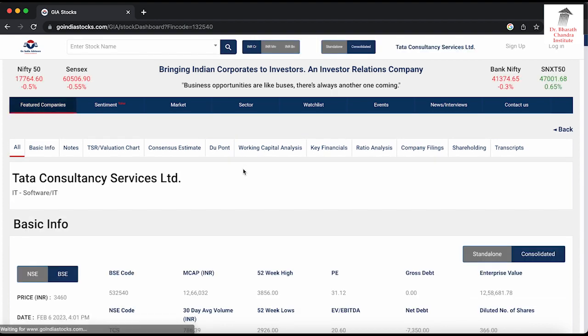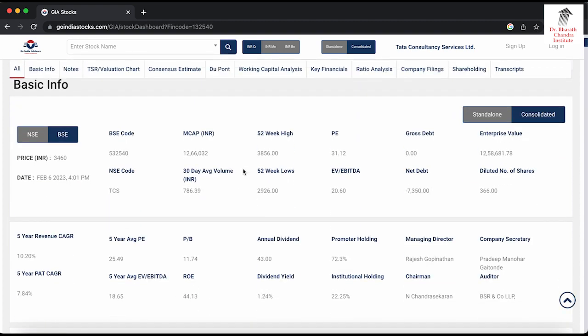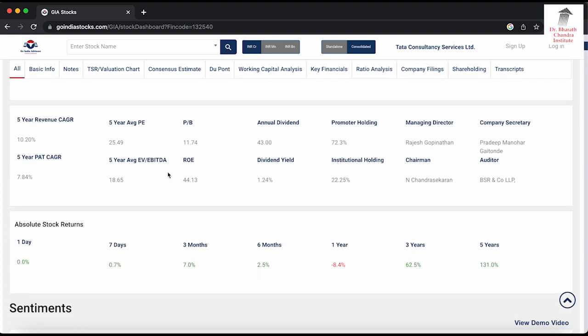It may take a few seconds to load depending on the internet connection and the speed of the website. Once it is loaded, you can see some basic information: market cap, 52-week high, P/E ratio, 52-week low, all in a snapshot in front of you. Similarly, if you go lower, 5 years revenue growth, 5 years profit growth, average PE, annual dividend, promoter holding, managing director, chairman, institutional holding, even the auditor name is mentioned there.